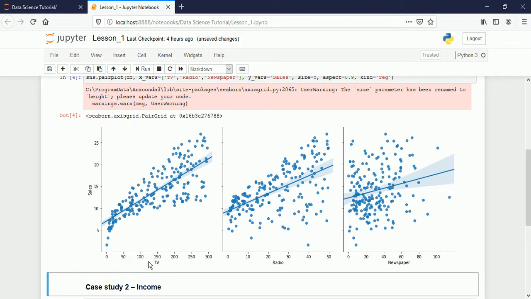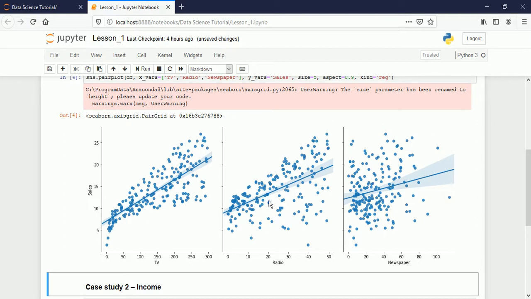The relationship between TV and sales is closer compared to the other two, because here this is called the regression line, and the values are close to this regression line and falling along it.